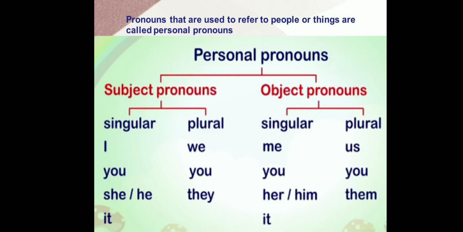Similarly, singular object pronouns like me, you, her, him, it play singular object roles in a sentence. Plural object pronouns like us, you, them play plural object roles in a sentence. Clear children? Yes. Now look at the example.